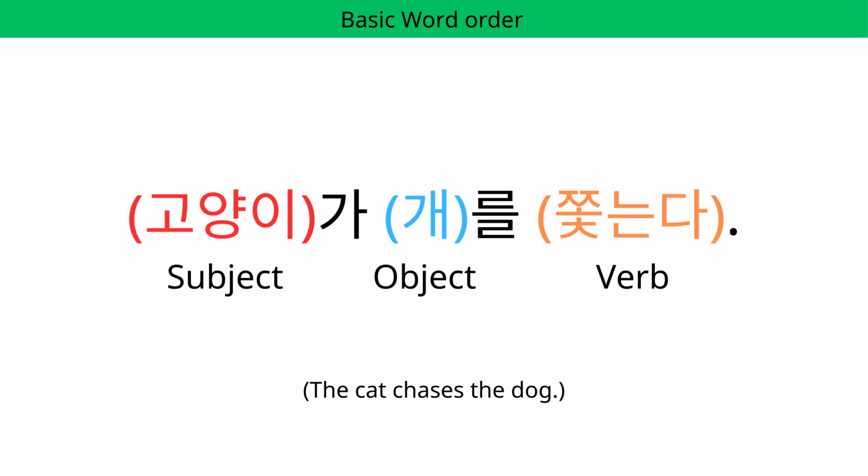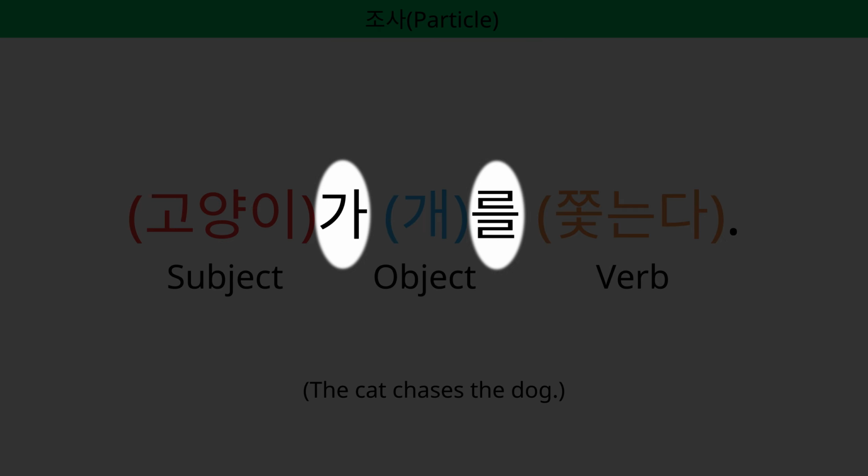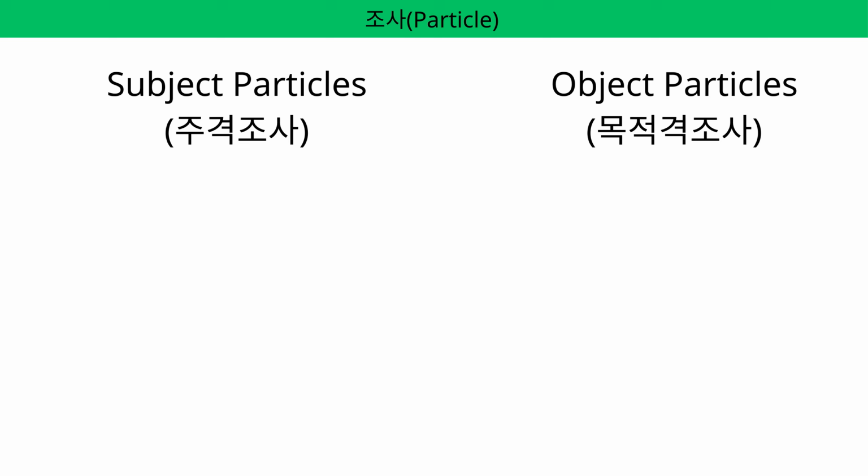But there's something weird. What are those letters that are neither subject, object, nor verb? They are called 조사 in Korean. There are many kinds of particles, but the most important ones are subject particles and object particles. The subject particles are 은는 and 이가. These are the ones many Korean learners struggle with. For objects, we use 을, 를.